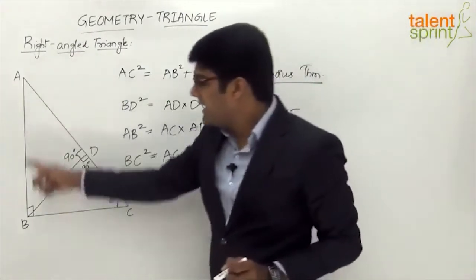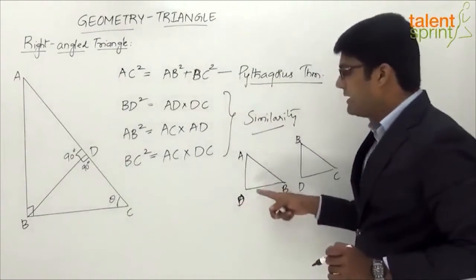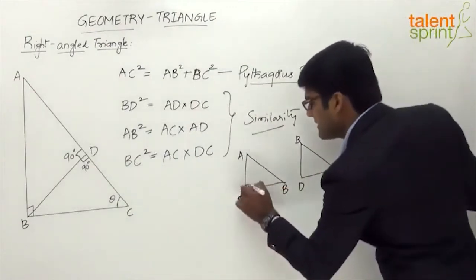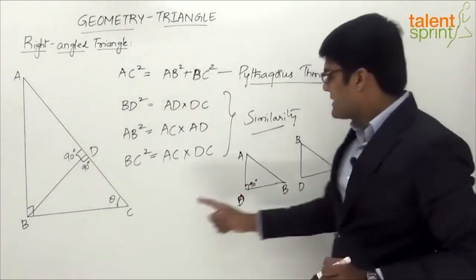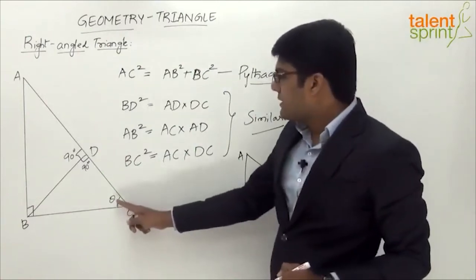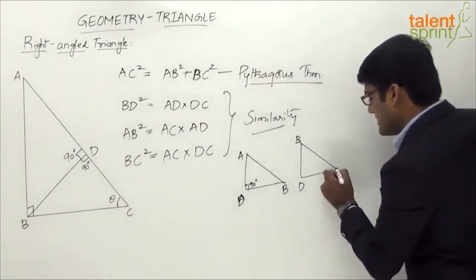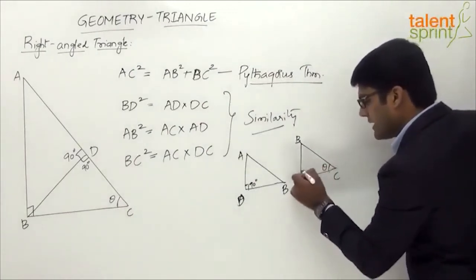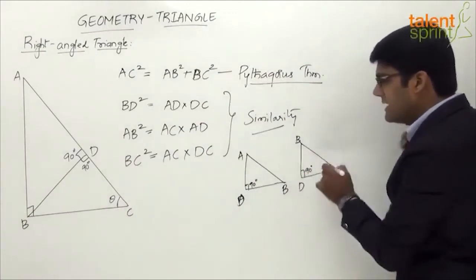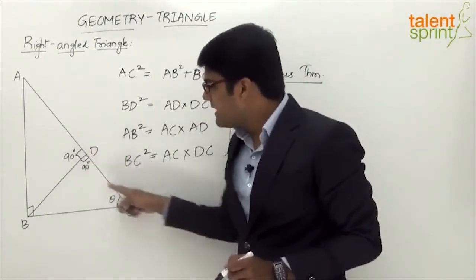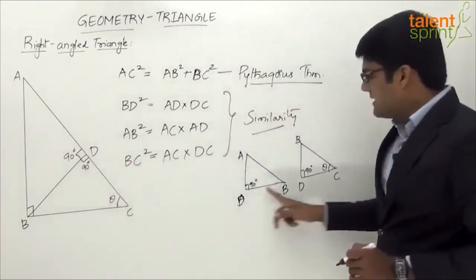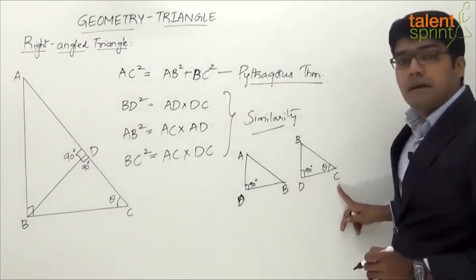Now if you look at this triangle ABD, which we have taken here, angle D is 90 degrees. Let us assume that angle C here is theta, so angle C in this case would be theta. And here angle D is also 90 degrees. In the triangle BDC, angle D is 90 degrees, and angle C is theta.